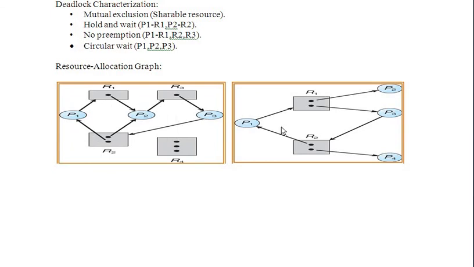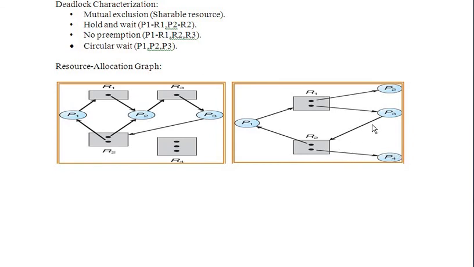Let us see a resource allocation graph wherein there is no possibility of deadlock. So here we can see P1 has requested R1, and resource 1 has been allocated to process 2, resource 1 also allocated to process 3, and process 3 has requested something. Here you can see resource 2 has been allocated to P4.